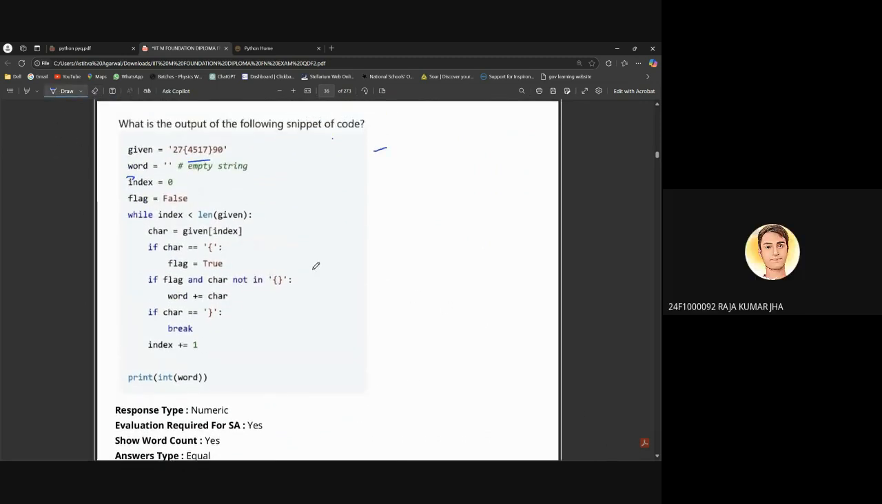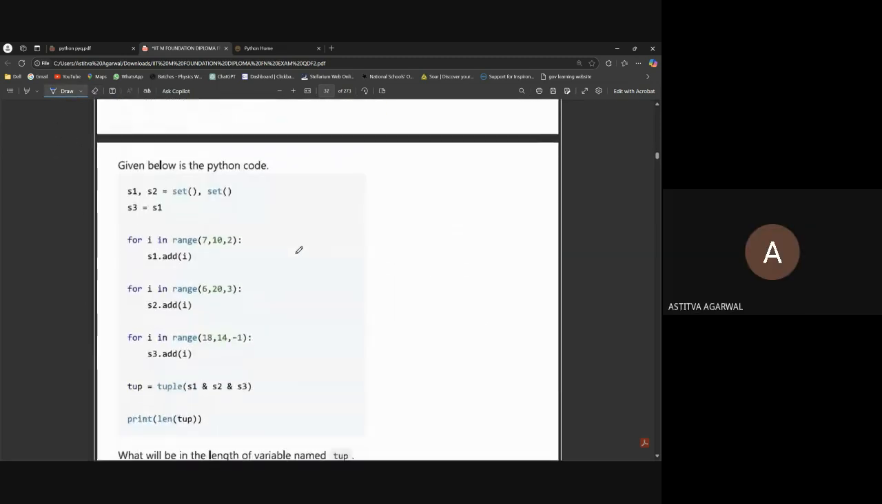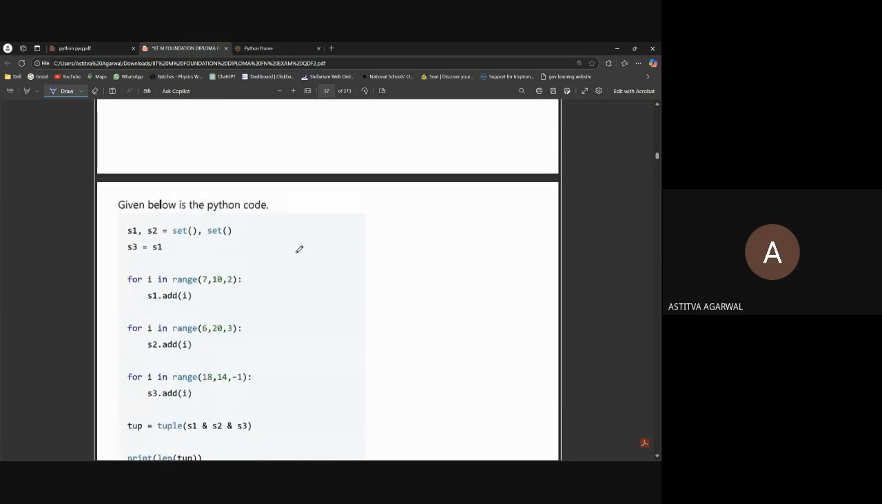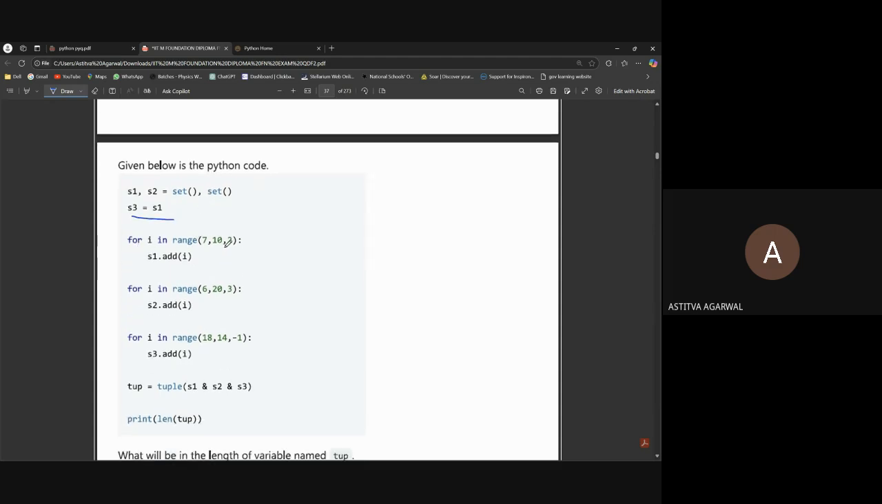No, everything is fine. Okay, we will move on to the next question. S1 is a set, S2 is also a set, S3 is equal to S1. For I in range 7, 10, 2, S1.add(I).